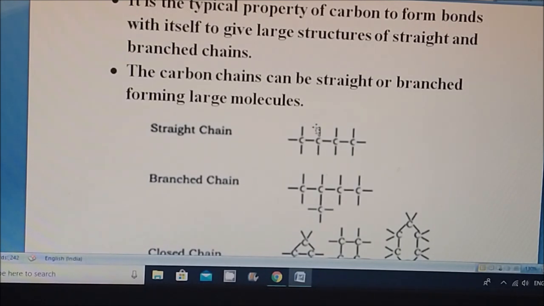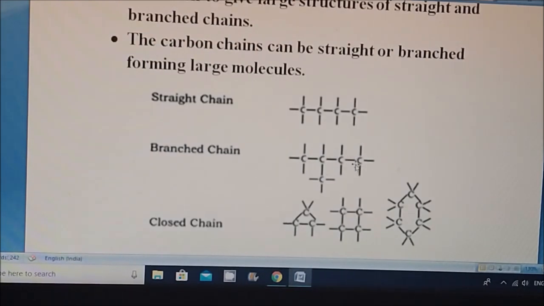The other atoms you are able to see are there because these are the valencies, and these valencies are satisfied by hydrogen, oxygen, nitrogen, and other atoms. But the carbon atoms are basic to form the lengthiest chain, and this is branched. Even a straight chain can form a branched chain, and that branched chain also requires carbon atoms, the same element.